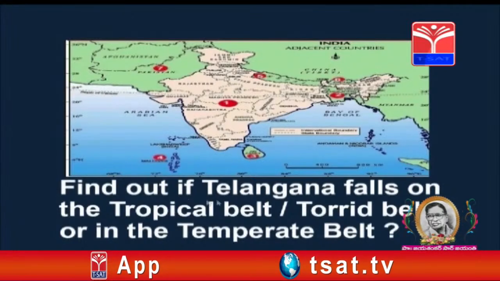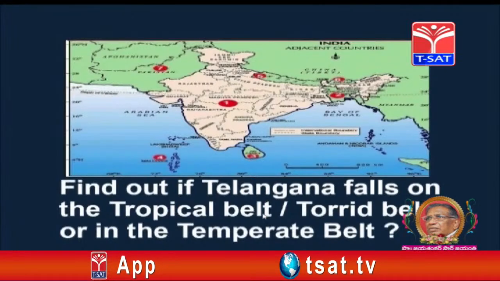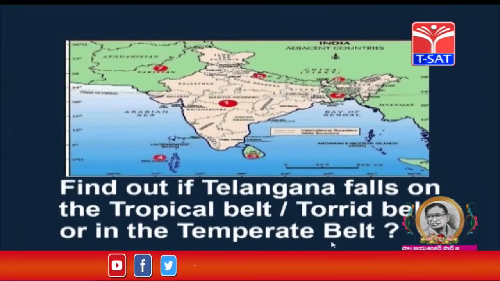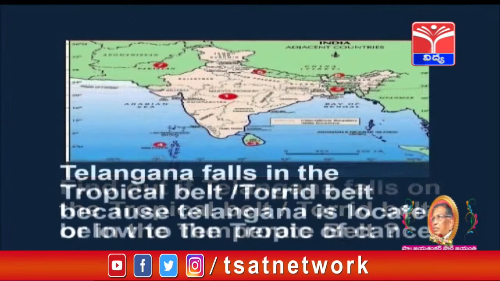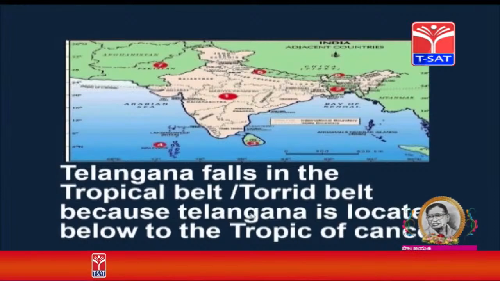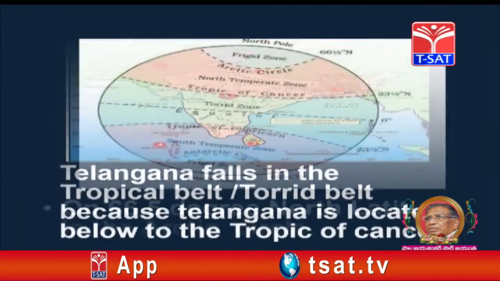Find out if Telangana falls in the tropical belt, torrid belt or in the temperate belt. Telangana falls in the tropical belt, torrid belt, because Telangana is located below the Tropic of Cancer.